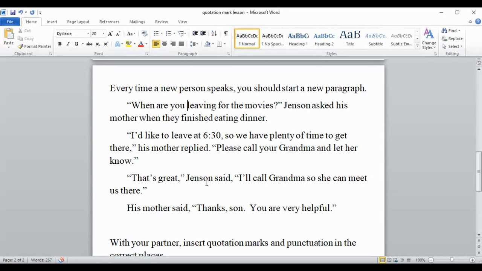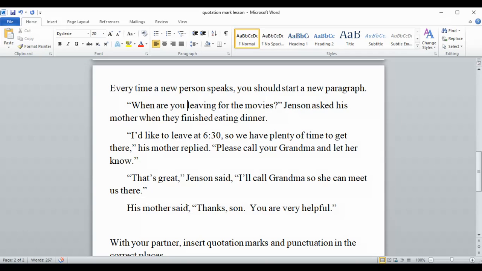This is one of those examples where the speaker's words got interrupted or got split up because the writer decided to insert Jensen said in the middle of what he actually said. "That's great," comma, Jensen said, comma, "I'll call Grandma so she can meet us there." Then he finally stopped talking, so you put a period and quotation marks.